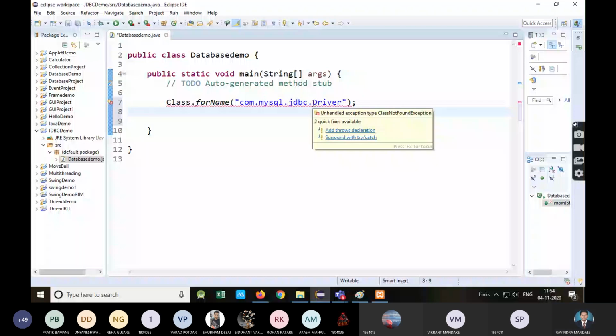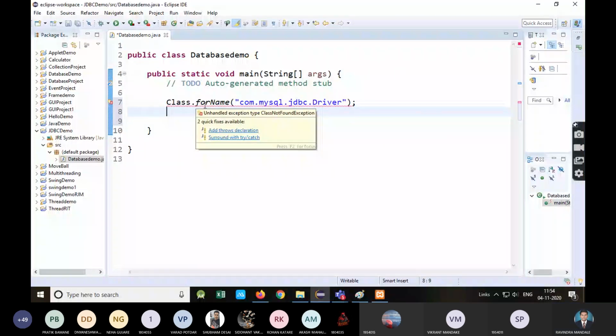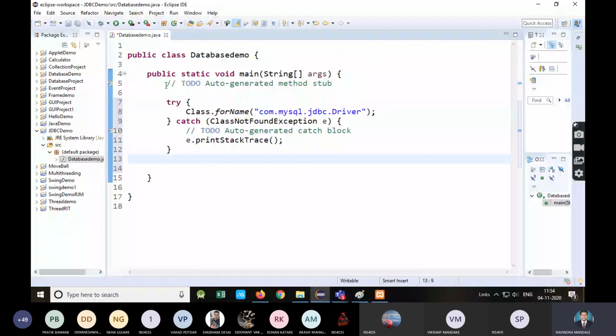Now see, it is showing me some warning, that is you need to handle the exception, or this statement is risky code, so you need to add it in try and catch. Now a very important thing: this driver is not actually present in the JRE folder, or sorry, JDK folder. You need to externally add that driver. So how to add that driver?